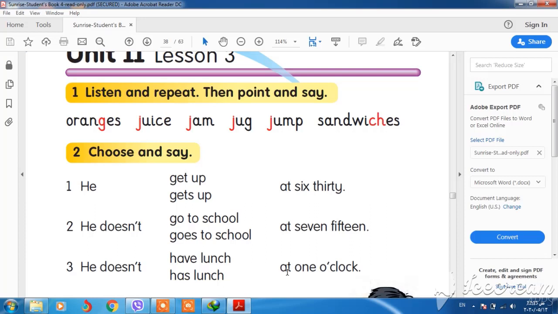Okay, in the previous lesson we talked about the present simple. We have three forms of present simple: positive, negative and question. We explained all of them, and let me remind you of the rules.